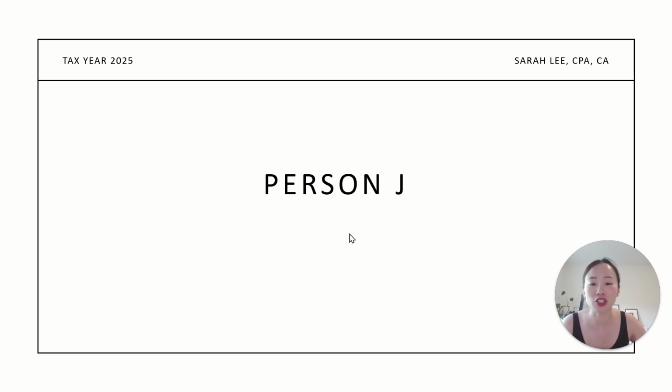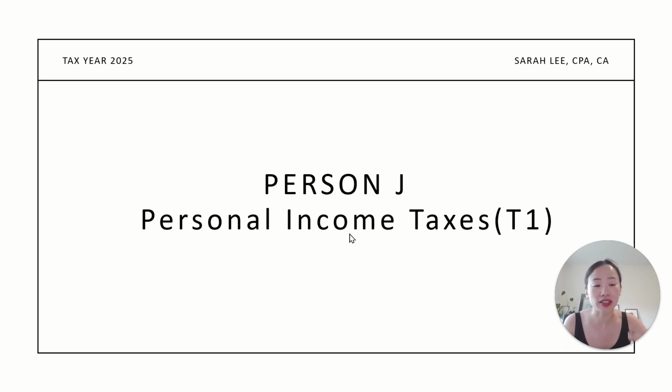So here we have person J as our example. And let's see if I can get this working. Yes, we're focusing on that personal tax return, the T1. Here in Canada, that's what we refer to in filing their personal income tax obligation, right? We as individuals are taxpayers. There are a few taxpayers here in Canada, and an individual is one of them.